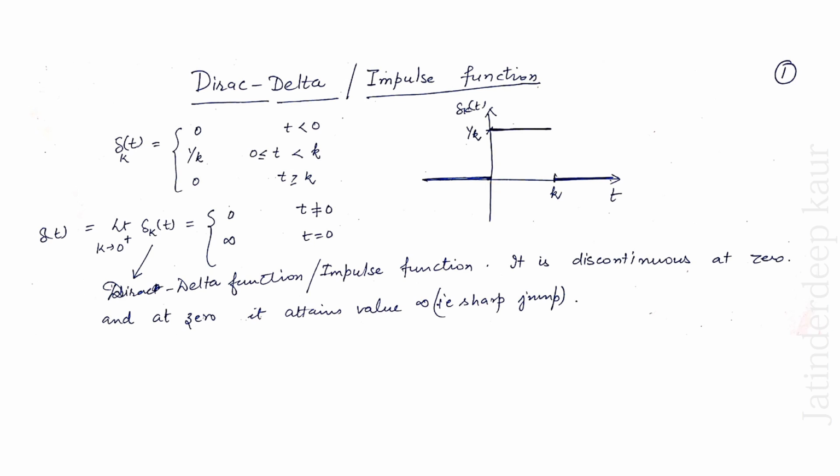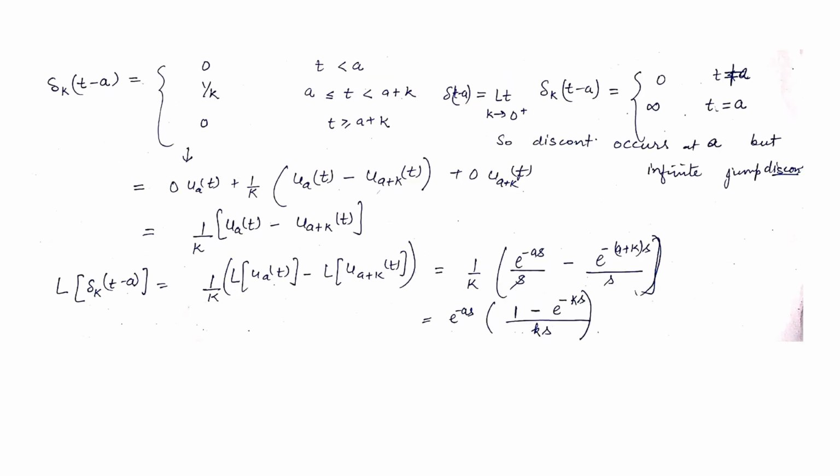So this is our first function, which is discontinuous, having an infinite value at the point of discontinuity. Similarly, we can define the Dirac delta function at a. At a means whenever t is not equal to a, the value is 0, and whenever t is equal to a, the value is infinite.